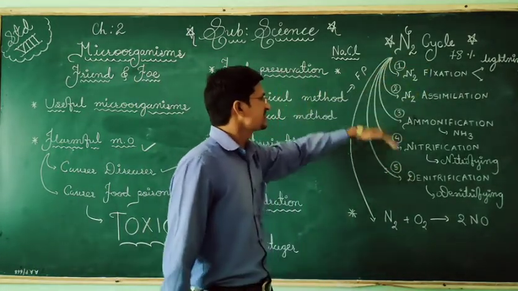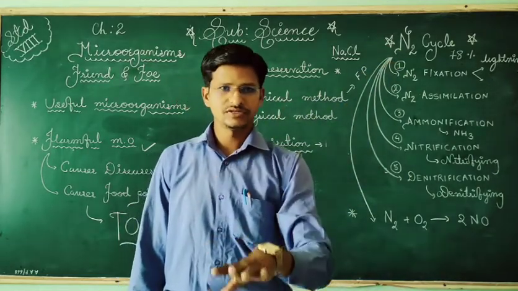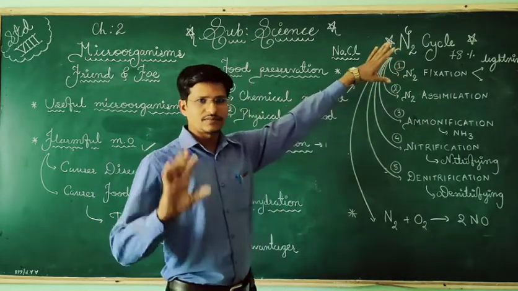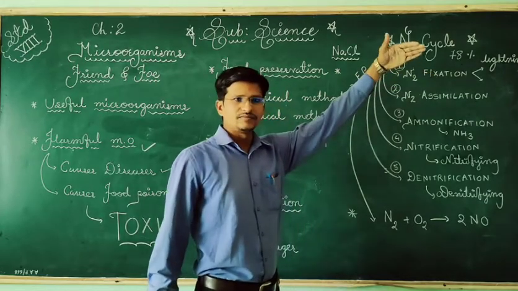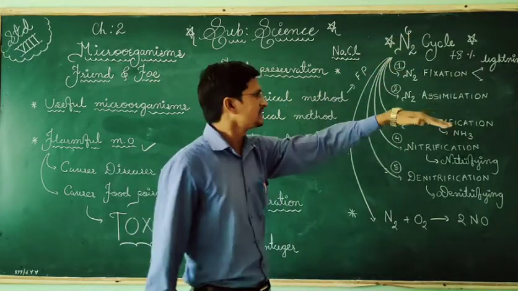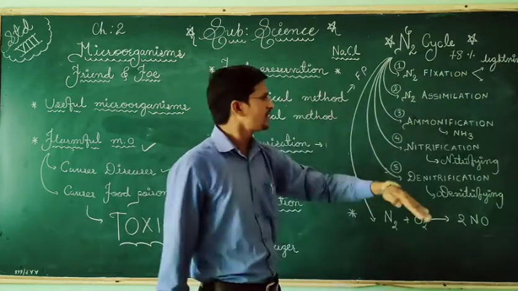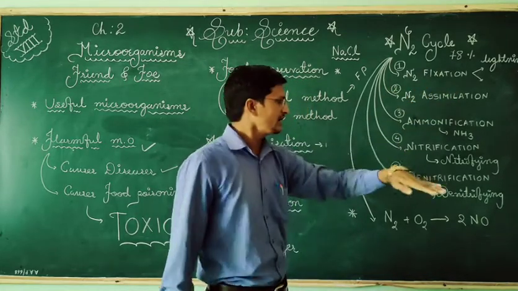So this is the last topic we have discussed, and already one diagram is there of the nitrogen cycle. These are the 5 steps, and I can ask them in exam: what are the 5 steps of nitrogen cycle, and draw a labelled diagram of nitrogen cycle. So first is nitrogen fixation, where the nitrogen will be fixed from atmosphere. Nitrogen assimilation, inorganic compounds to organic compounds. Ammonification, organic compounds converted into ammonia.